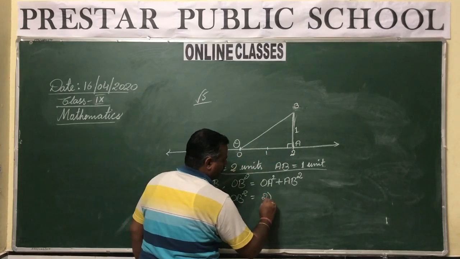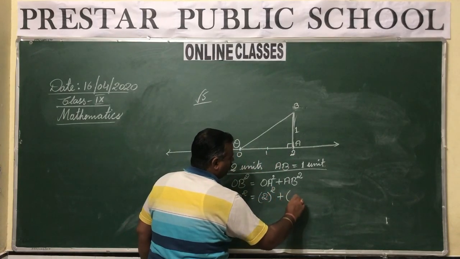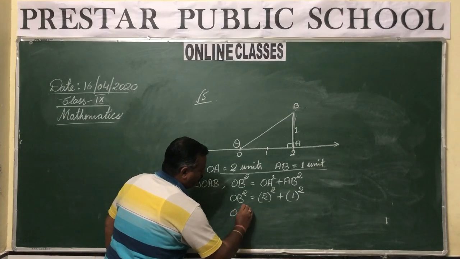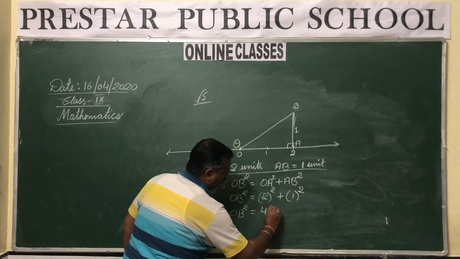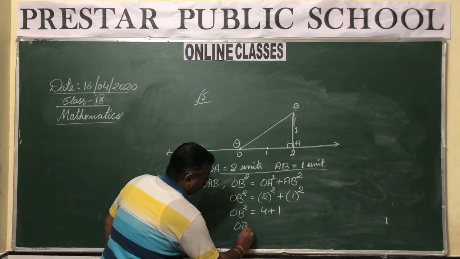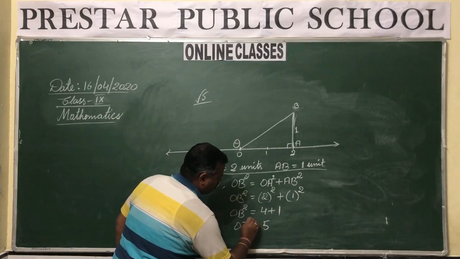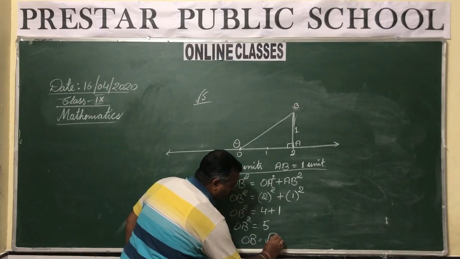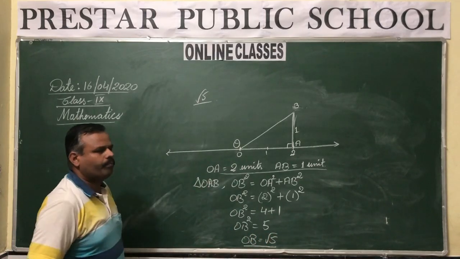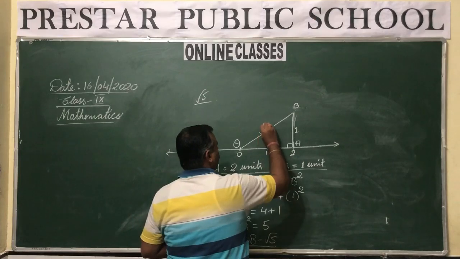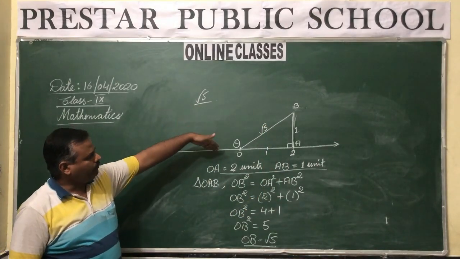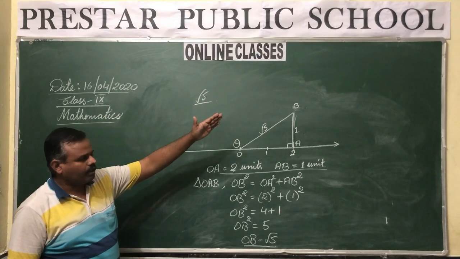It is 2 units. So it is square of 2 plus square of 1. So OB squared equals 4 plus 1, or say OB squared equals 5 and OB is equal to square root of 5. So you have the measurement of OB as under root 5.